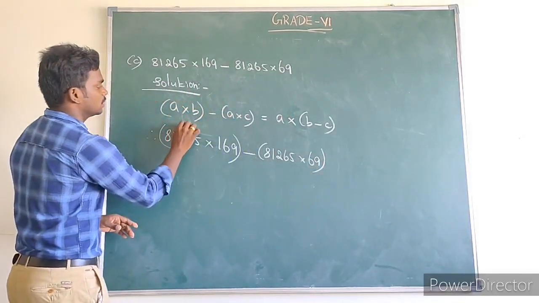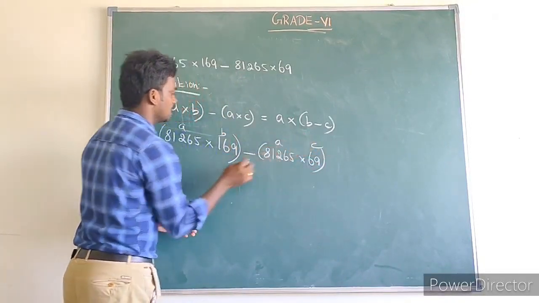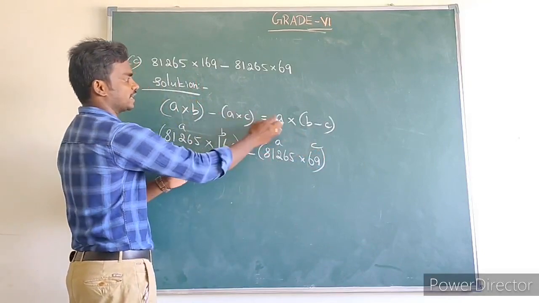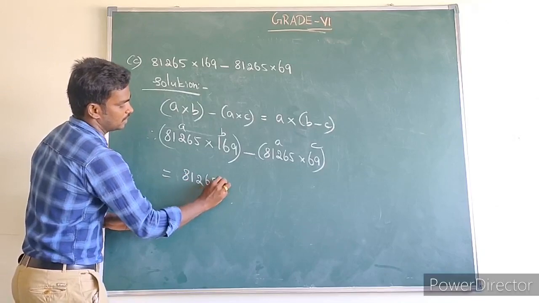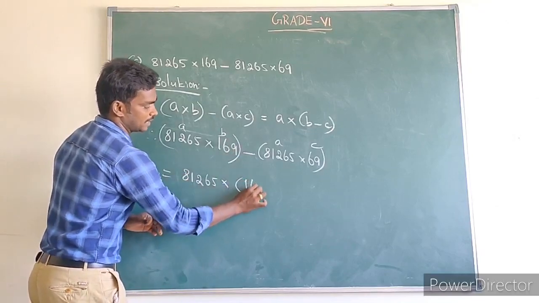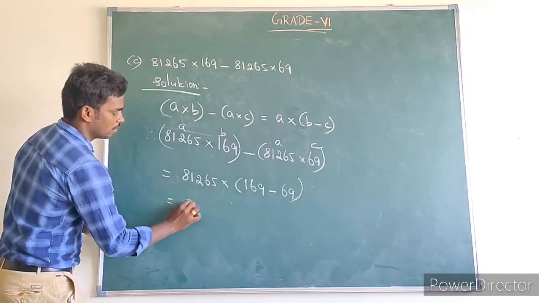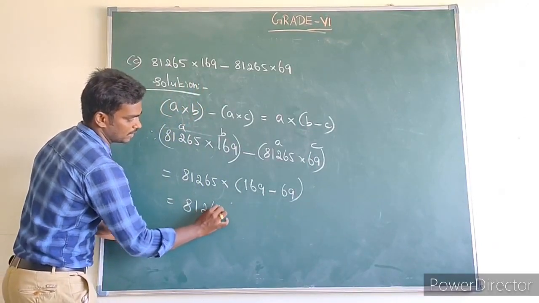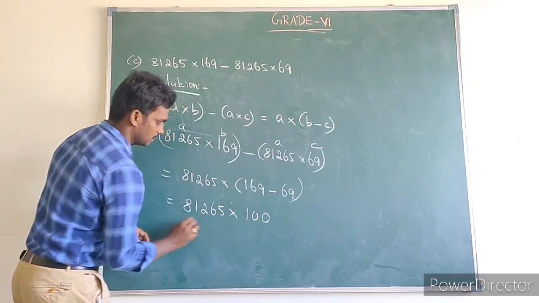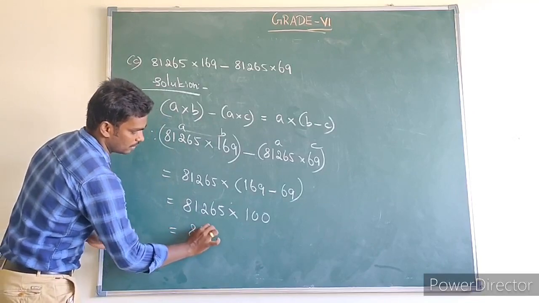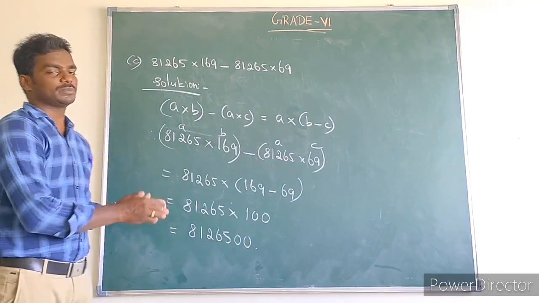The same number is considered as A, 169 is B, and 69 is C. So A into B minus A into C means we can write A into B minus C. Therefore 81265 into 169 minus 69, which is 81265 into 100. The value is 81265 and we can add two 0s. So this is the second distributive property, right?